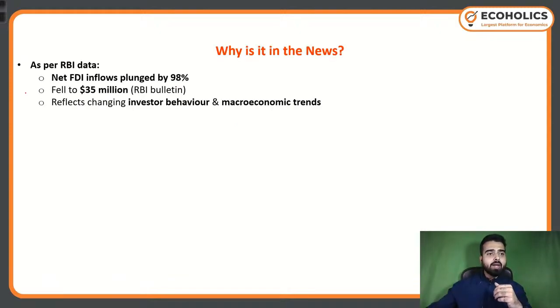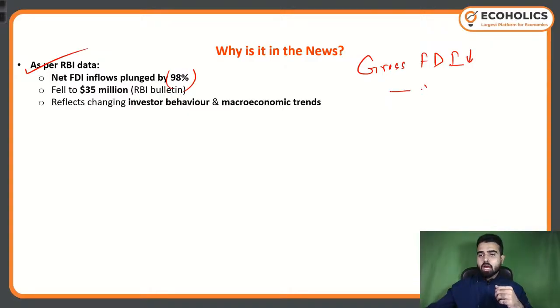As per the RBI data, net FDI inflows plunged by 98%. Net FDI inflows means the gross FDI that we received, minus the outflow, that is overseas investment.